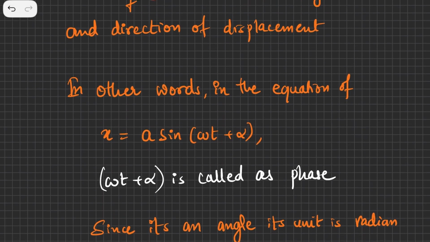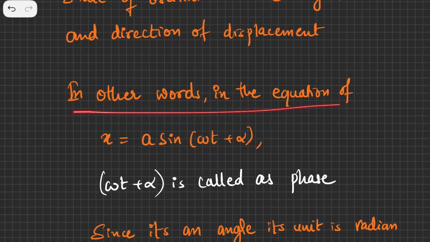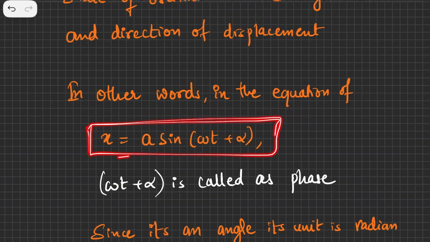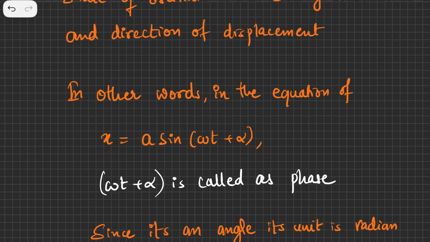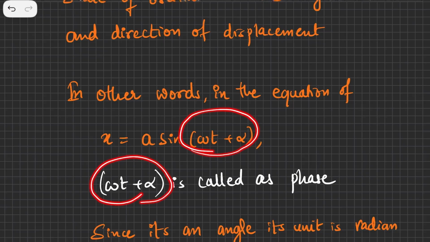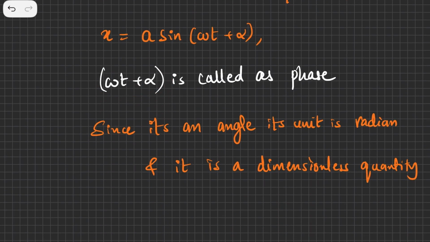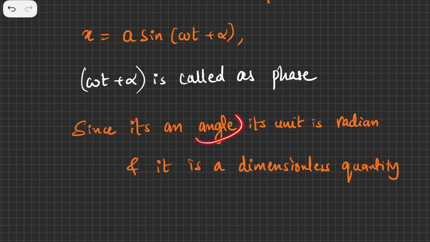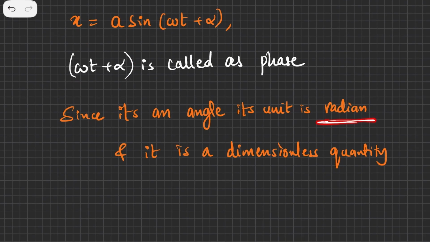In other words, in your equation x = a sin(ωt + α), which is one of the equations we have derived in the previous classes and is the equation for displacement, the ωt + α is what is called the phase. This angle is basically the phase, and since it is an angle, the unit of the phase would be radians. Because it's an angle, it's a supplementary quantity, and it's a dimensionless quantity. It does not have any dimensions, but it does have its unit, and that unit is radians.